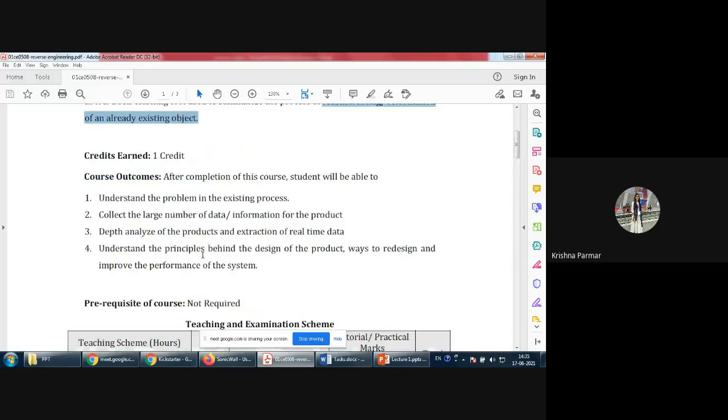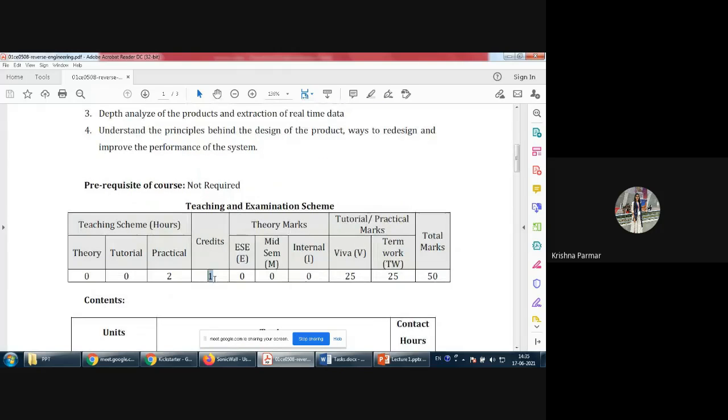Now going ahead with the teaching scheme, it is a 1 credit subject. There is no mid semester, no final written exam for this subject. Only term work and Viva will be there, and each component contains 25 marks. So it is a 50 marks subject in total.